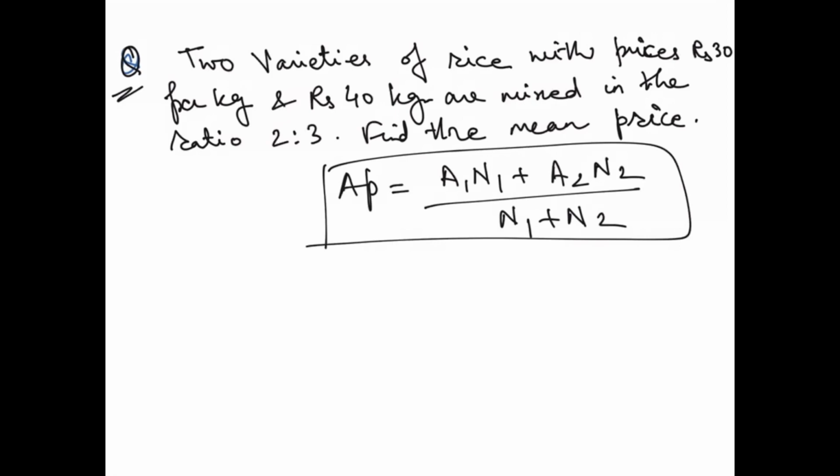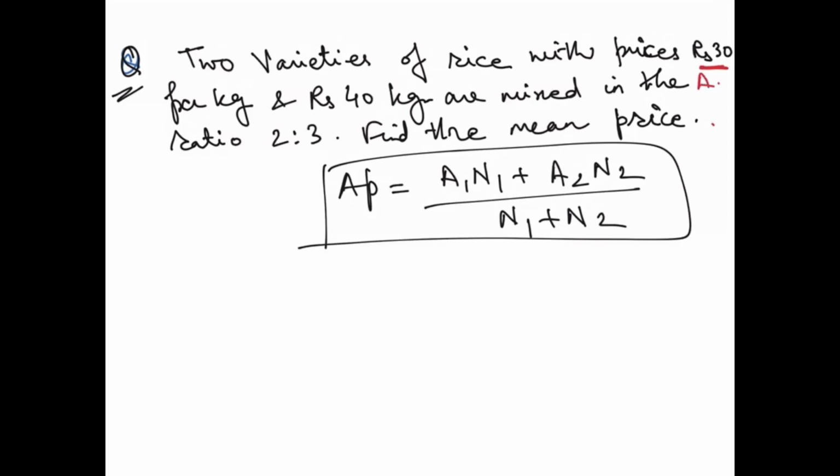Now let me see which is the quantity and what are A1 and A2. So let's substitute the values. See, 2 varieties of rice with prices rupees 30 per kg and 40 per kg. So what we said is A1 is the price of the first quantity.